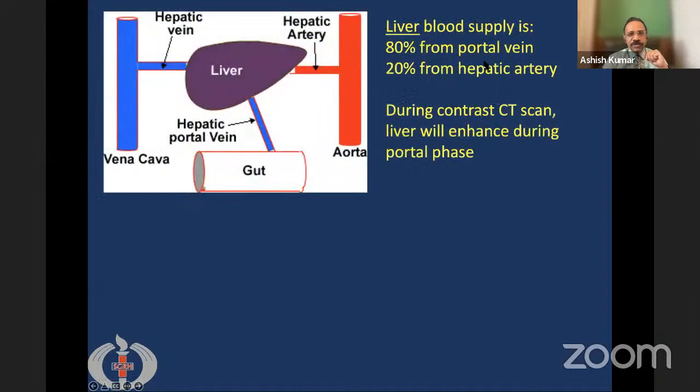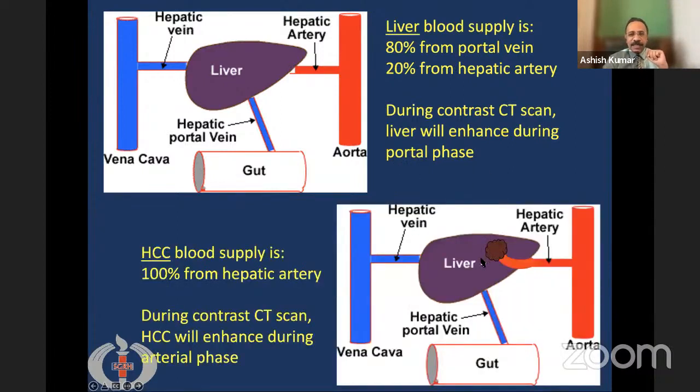As we all know, the liver's blood supply is 80% from the portal vein and 20% from the hepatic artery. So whenever we do a CT scan in a normal liver, when we inject contrast, the liver will enhance when the contrast reaches through the portal vein. So it will enhance in the portal venous phase. But what happens when there is a hepatocellular carcinoma, HCC? HCC blood supply is predominantly from the hepatic artery.